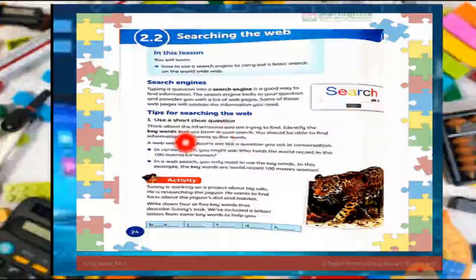Use a short, clear sentence. First of all, you have to think about what you want to search. It is called a keyword. Okay, no need to write a full question related to your query. Always use a short word or a keyword which describes your query.